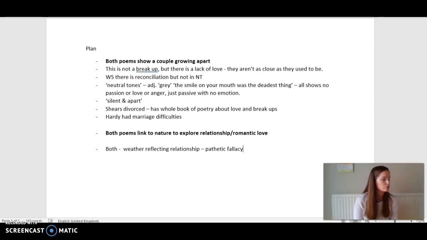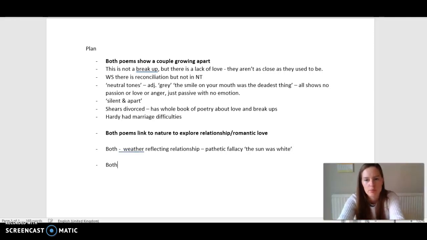And again, in neutral tones, we've got the sun was white. So there's no colour to anything. It's all neutral. Even the sun, that hot, fiery sun, is just white, no colour. Both of them are stood by a pond or a lake. I'm going to come back to that one because at the moment I'm not 100% sure of the importance of that one. So we've got the weather reflecting the relationship.